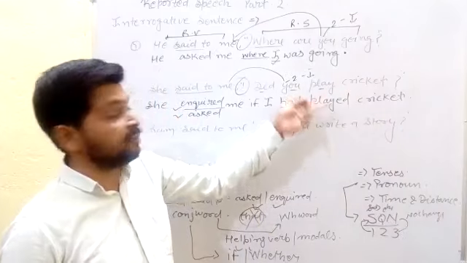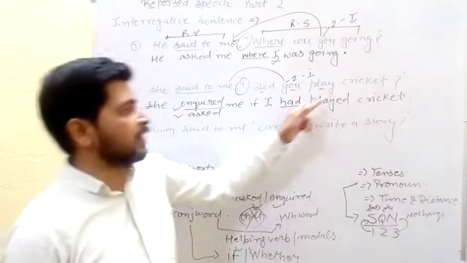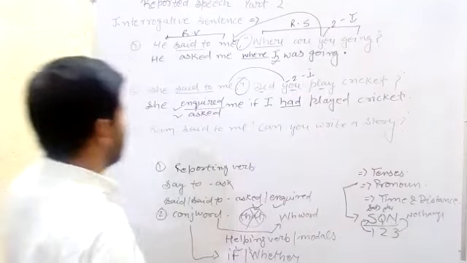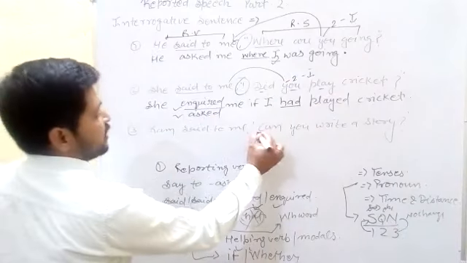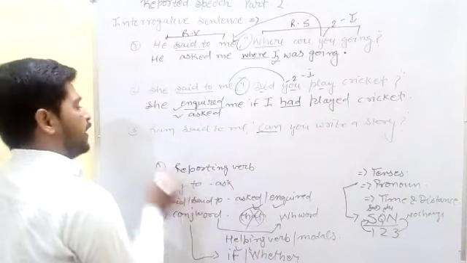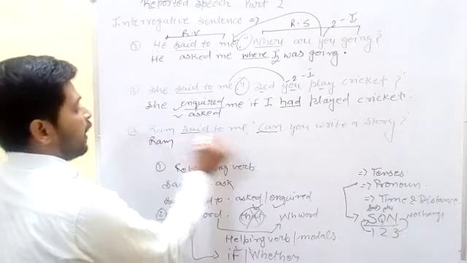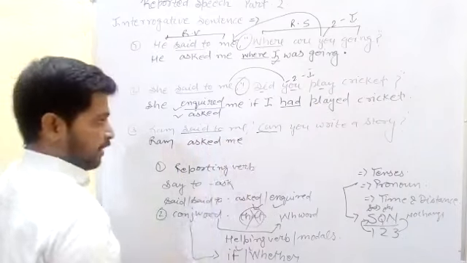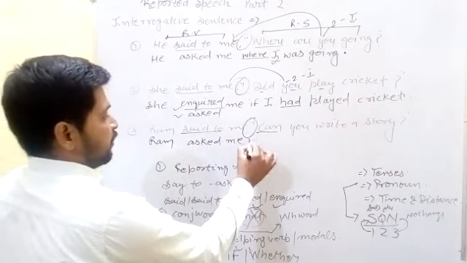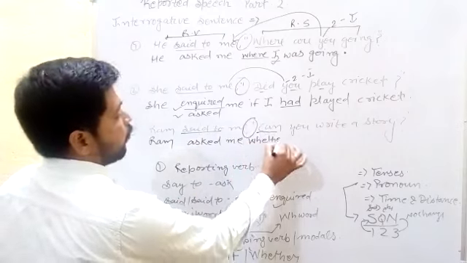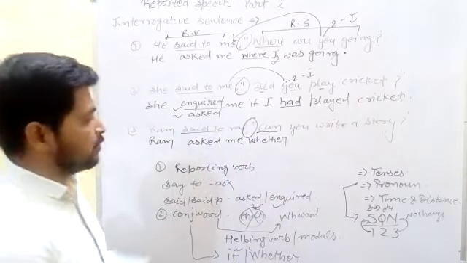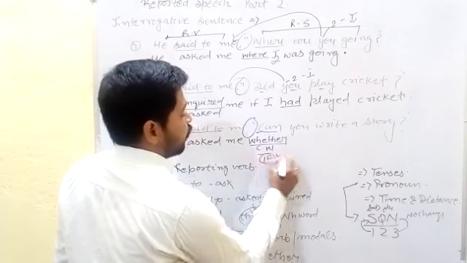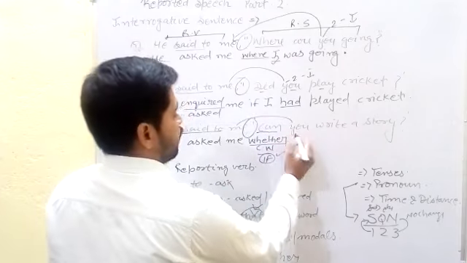Once more, listen: if we find any sentence in interrogative form, then when we change direct to indirect, the sentence becomes a simple sentence. Now sentence number 3. If you find any sentence that starts with a modal, how can we change it into indirect speech? First of all write here Ram, and said to changes into asked, and after asked we write me, comma, inverted comma, leave this place. Here we can use if and whether, both are correct. There were no other mistakes here. We can use whether as a conjunction word. We can use if also, both are correct. And you changes into me, according to the rule.